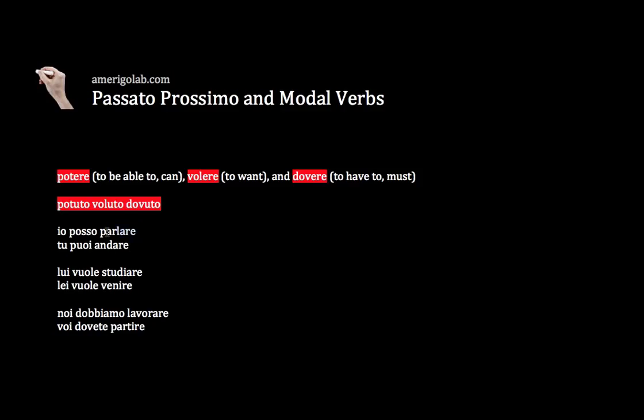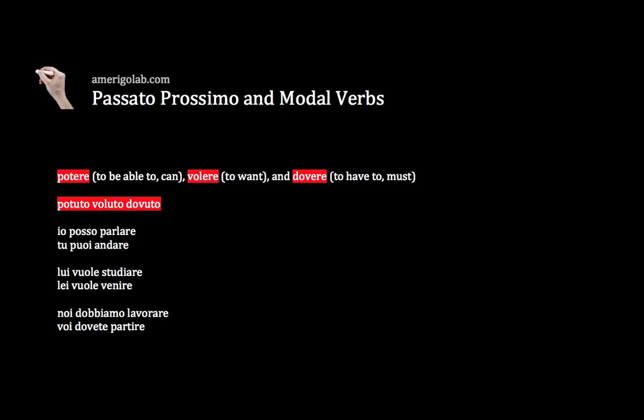For example, let's try to make this sentence, io posso parlare, transform into a past tense, in passato prossimo. So we have to transform io posso in the passato prossimo. I have here the past participle, potuto, but it's not enough. I have to find out first if I must use avere or essere as the first word. Now, since parlare requires avere, you use avere for potere.